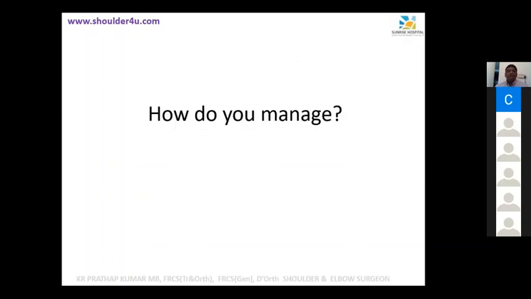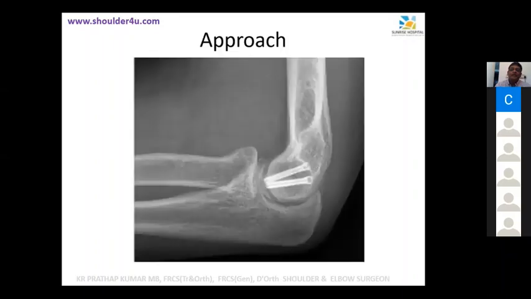And what is the approach you want to take? What is the management? Akhil Senior? Fixation. Non-operative and operative management. There is no non-operative management for the type 1, the one I have shown. Open reduction internal fixation. Yeah, it's an intra-articular fracture, isn't it? For type 2 and type 3, we will talk about non-operative and operative. For this one, no. So open reduction internal fixation with what? We will use headless screws, sir. Herbert screws. We can use.